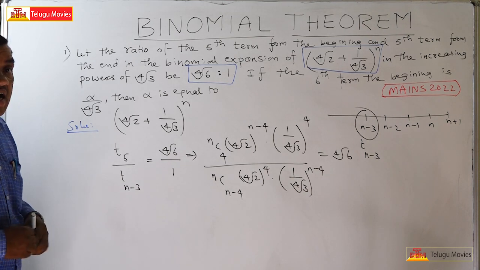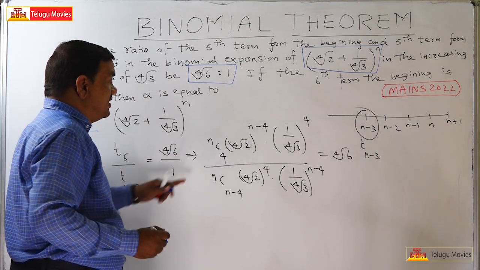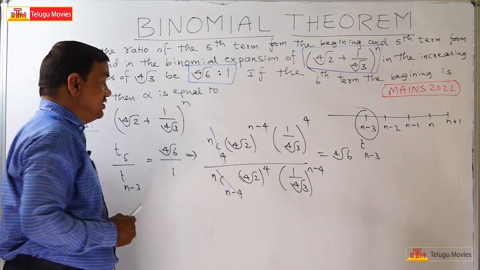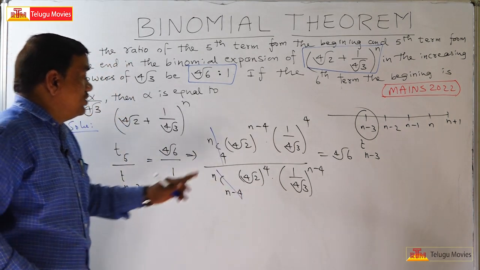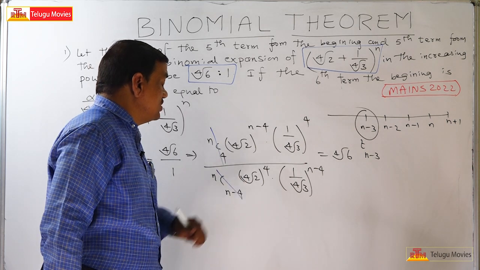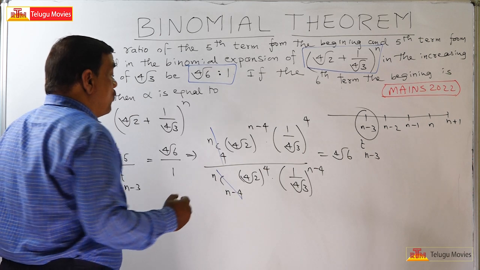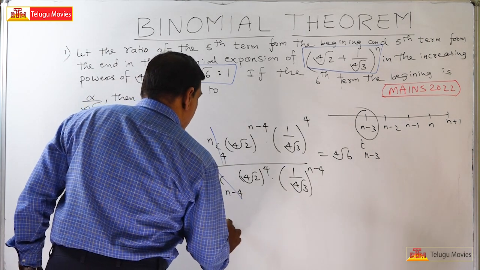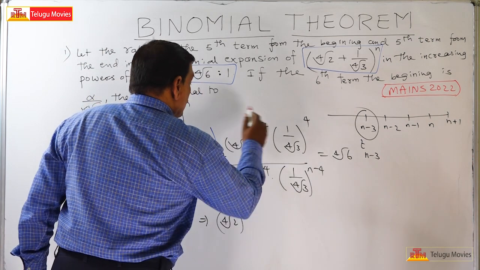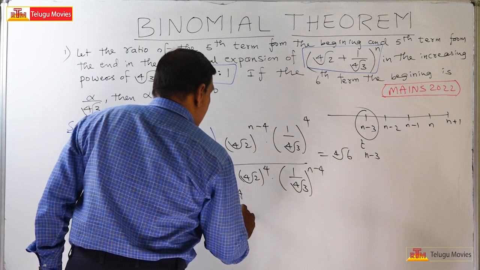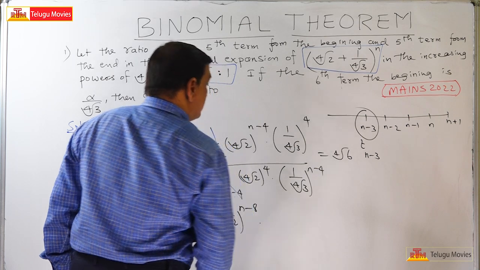Now, is there any cancellation? Clearly, nC4 and nC(n minus 4) are both the same. We can cancel them. This is fourth root of 2, this is also fourth root of 2, so we can write it as fourth root of 2 whole power n minus 4 minus 4, that is n minus 8.